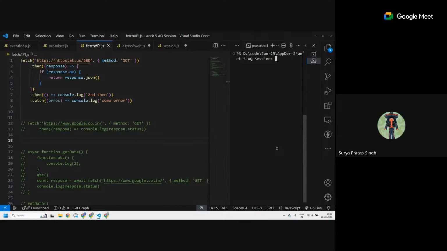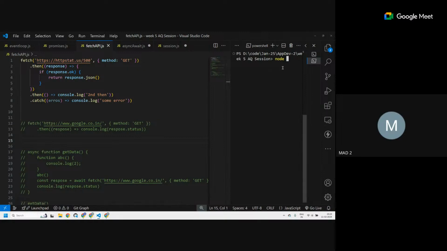Sir, what are the scenarios in which this response.json will fail? The response.json will fail if there is no JSON in it. It can't parse a JSON file. So, for example, if I get a response 200, then this if block is run, and after that, if the JSON format gives an error, then this catch will run. Correct. Okay.